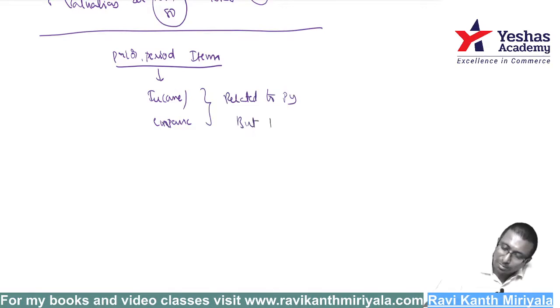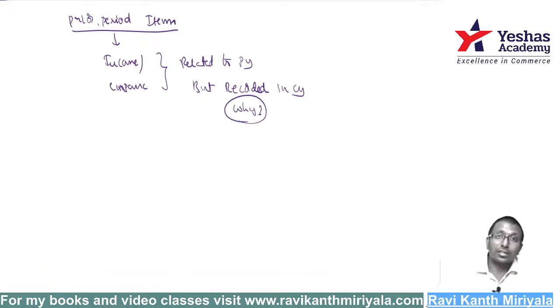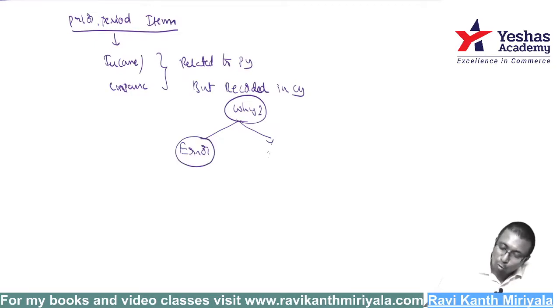But it is recorded in the current year. Why? It is last year's item, so it should have been recorded last year, right? Correct, sir, but I couldn't record it. Why couldn't you record it? Because of an error, or omission. Forgot, sir, we missed out, sir. Correct? Right. What is error, sir?